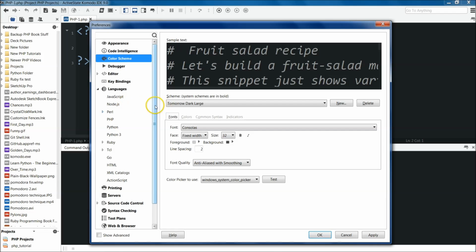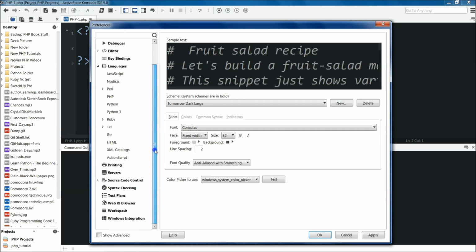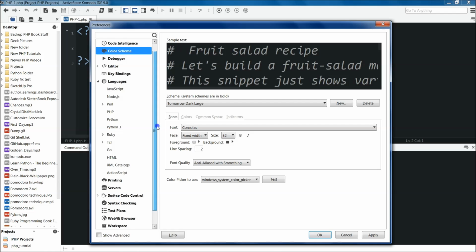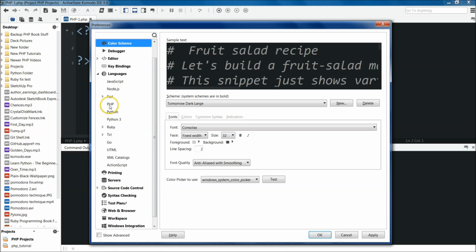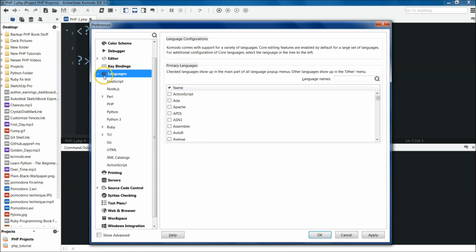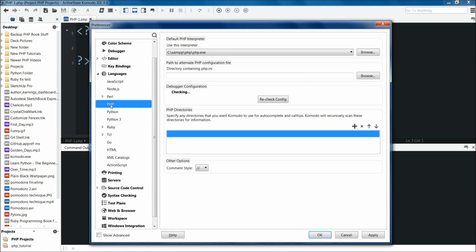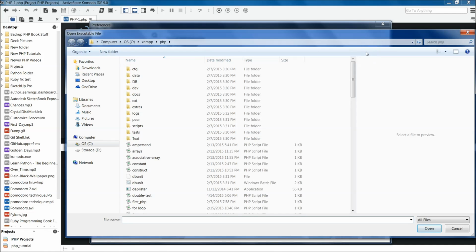Okay, so now what we're going to do is connect PHP so that we can debug PHP code in this IDE. You're going to go to Languages right here, and go to PHP, and you'll see here Default PHP Interpreter. Now I've already set mine up, but it's probably empty on yours. If you're on Windows, it should have installed XAMPP on your C drive. But I'm going to go browse just to show you where it's at.